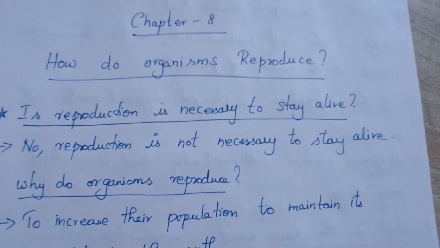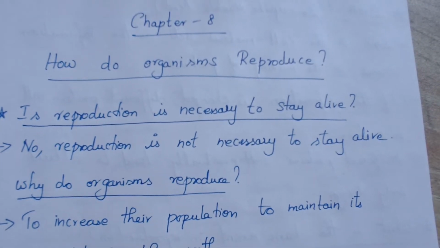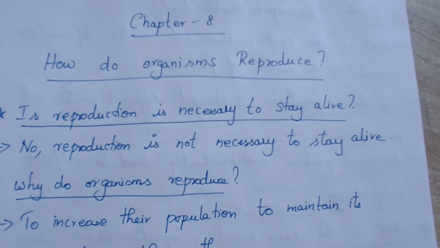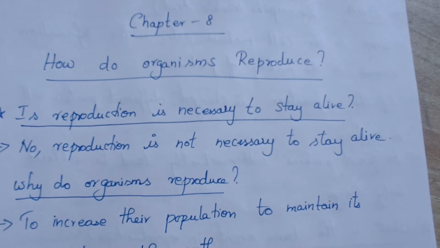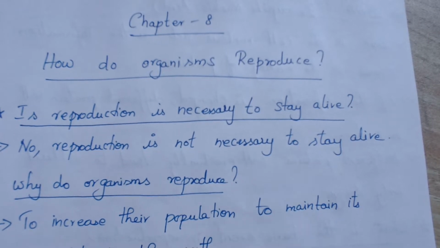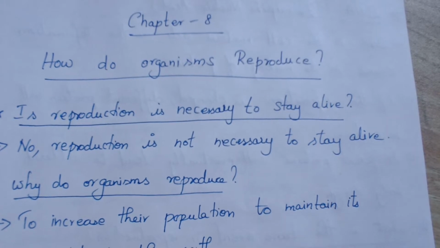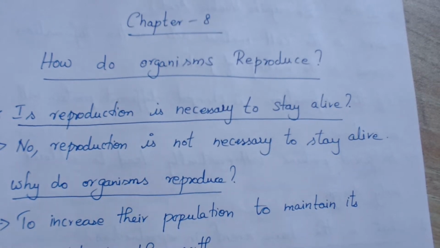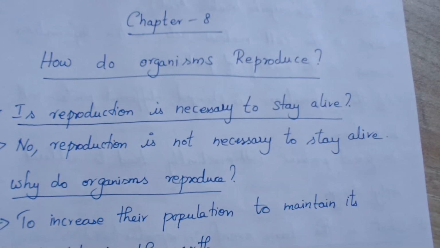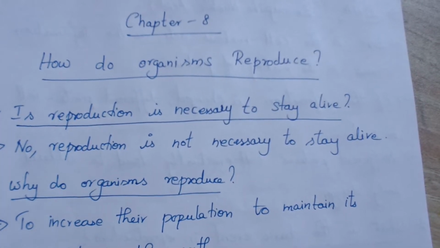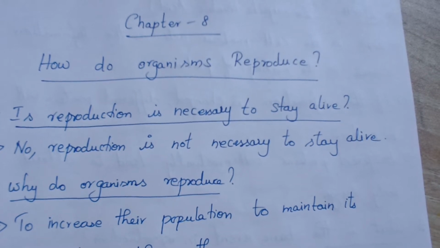But then why do organisms reproduce? If you want to give birth to a baby, you would have seen your sister or aunt give birth to a baby, right? She has to put in so many efforts and suffers a lot for the 9 months, carrying the offspring in the womb. So they suffered a lot. Why do they do so? It is not necessary for them to stay alive, but still, why do they do all this?